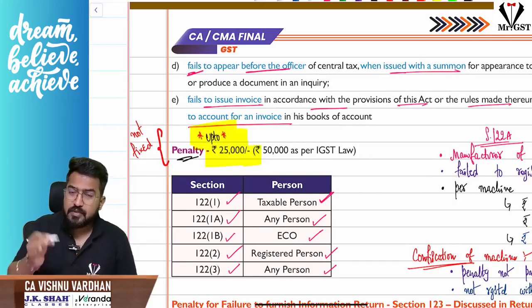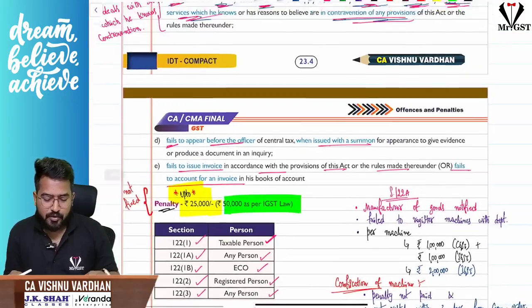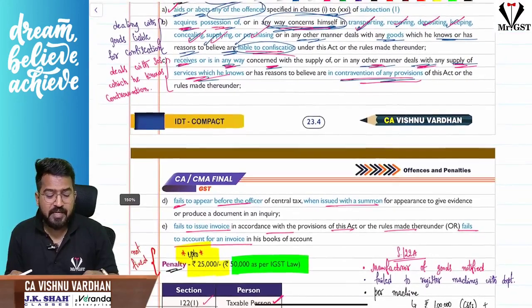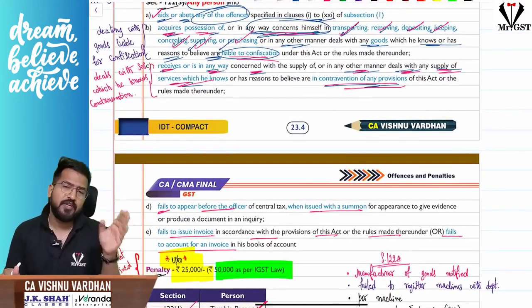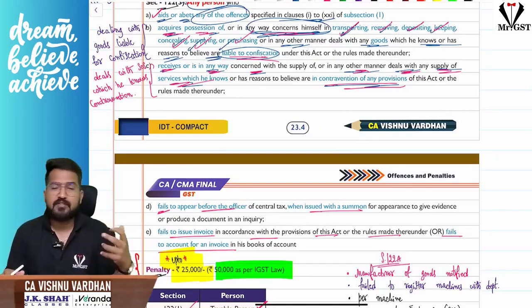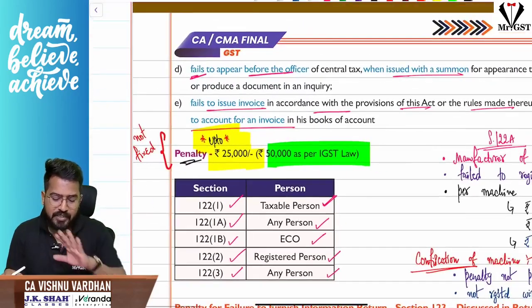That is CGST 25,000, SGST 25,000, and IGST means 50,000. If you are doing these offences under section 122 subsection 3, the penalty may extend up to 50,000. It is not fixed, it may go up to 50,000, 25,000 CGST, 25,000 SGST, it can be 10,000, 10,000 also. So based upon the severity of the offence and the officer, all that. So I repeat, here it is up to, it is not fixed.